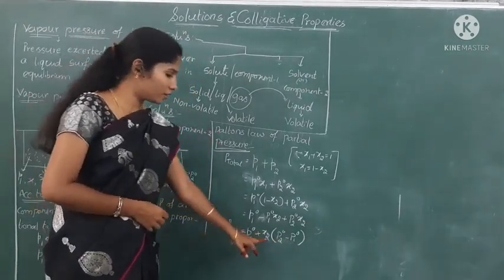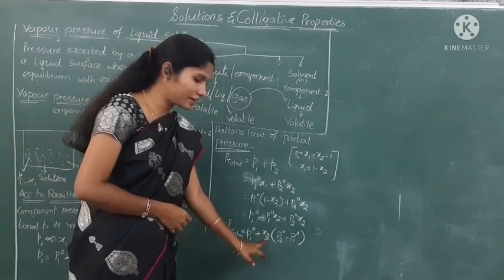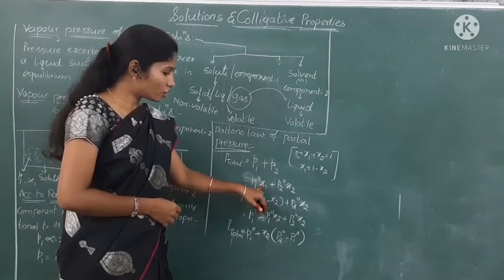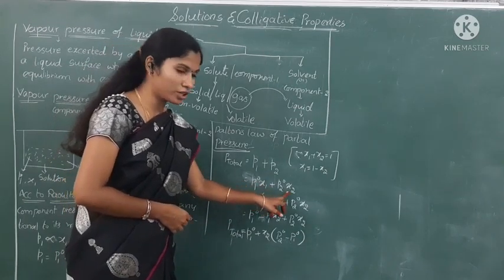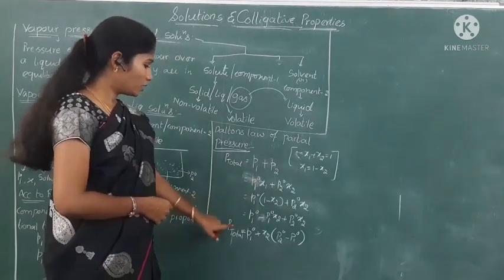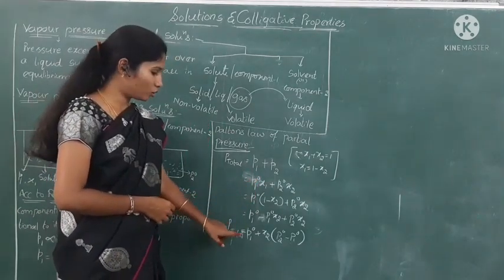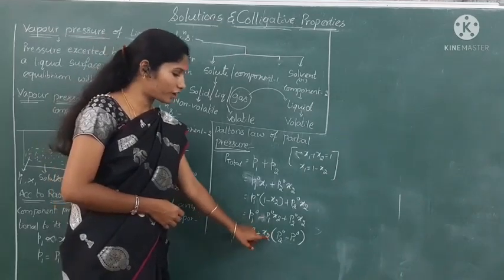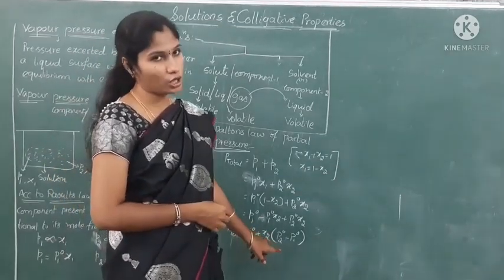Any component means here we are writing x2, but instead of x2 we can write x1, because instead of substituting the x1 value we can substitute the x2 value also. That's why I take it as any component.